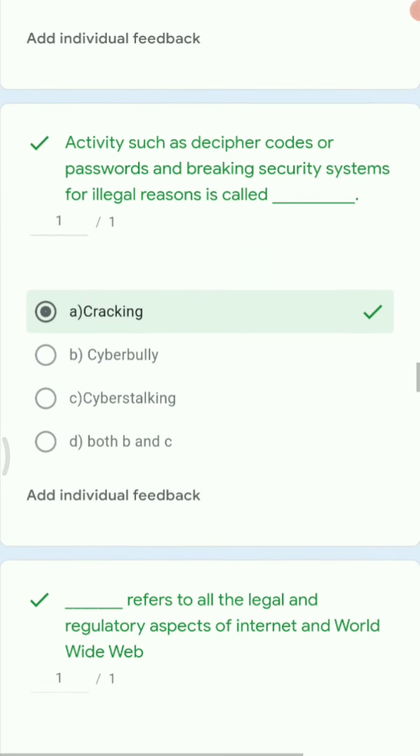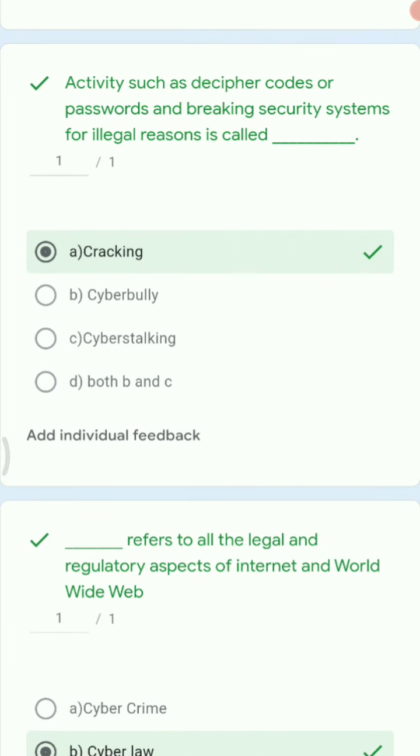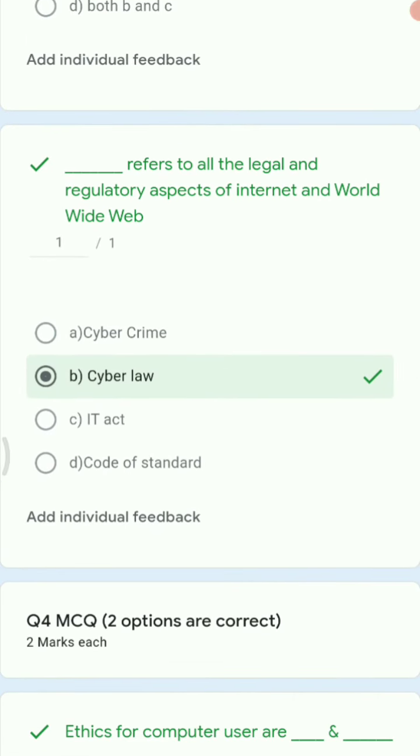Next, activity such as deciphering codes or passwords and breaking security systems for illegal reasons is called as dash. So the right answer here is cracking. Next, dash refers to all the legal and regulatory aspects of internet and the World Wide Web. So it is nothing but cyber law, because cyber law is the only law which is prepared for the security of transactions on the World Wide Web as well as security of data on the internet.